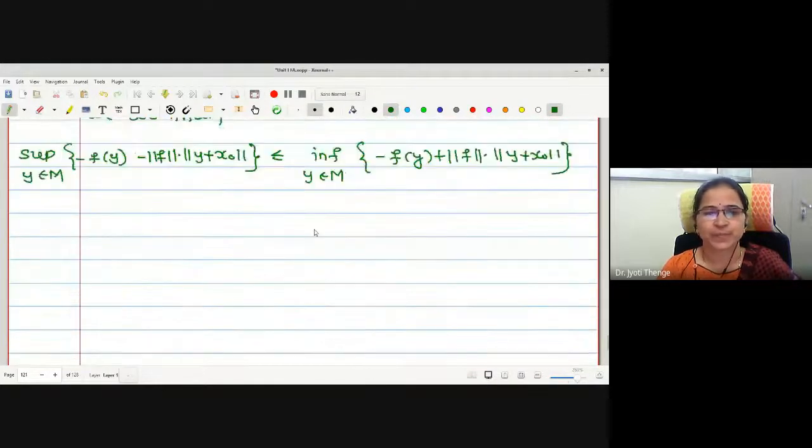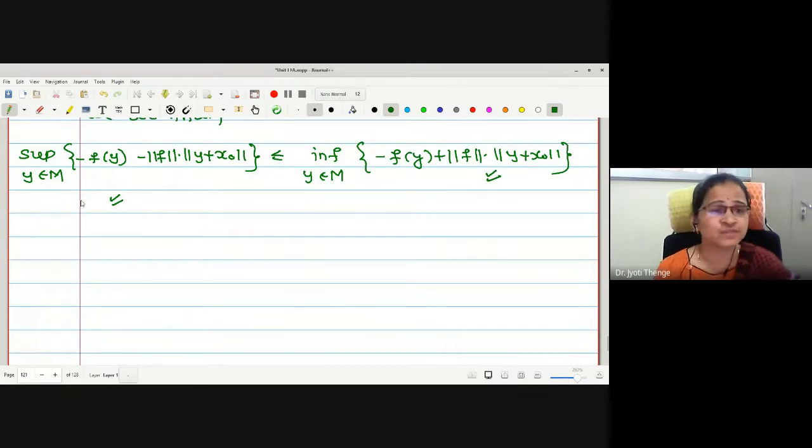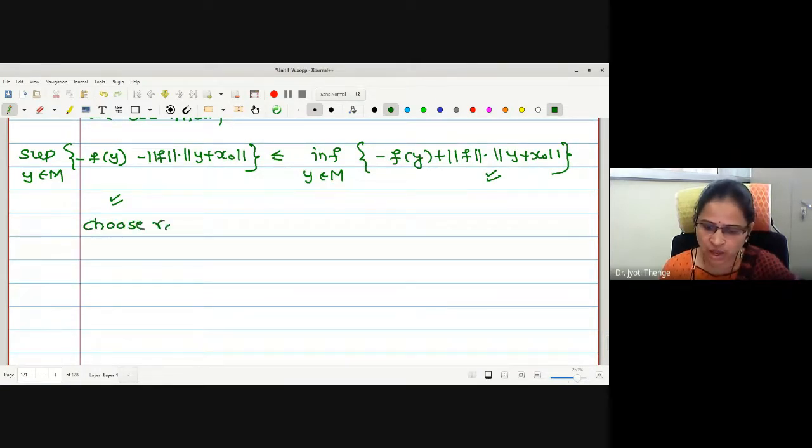Now between these two, actually the terms in the set are real values. Therefore this is one real value, this is also one real value, and these are sets of real values. Therefore between these two one can easily find one real value, say r naught. I'm writing, choose r naught be any real number. Whether this real number exists between two real numbers, can you find one real number?